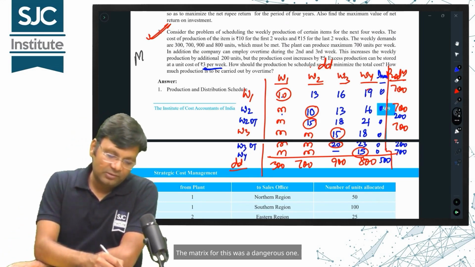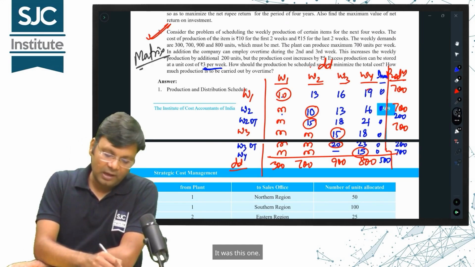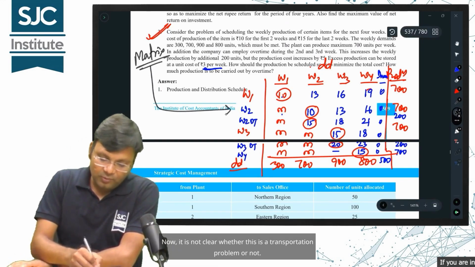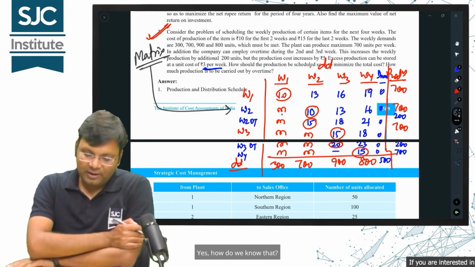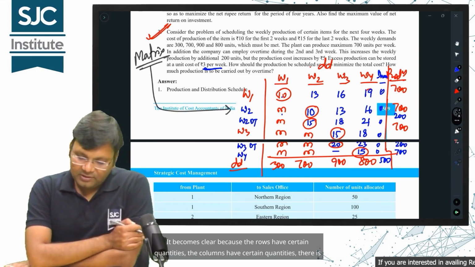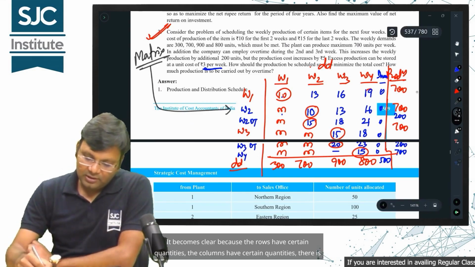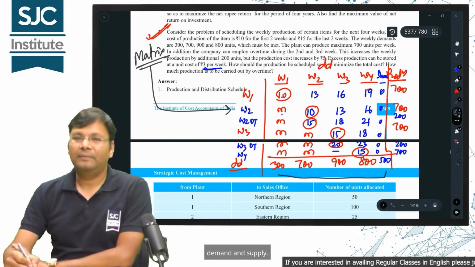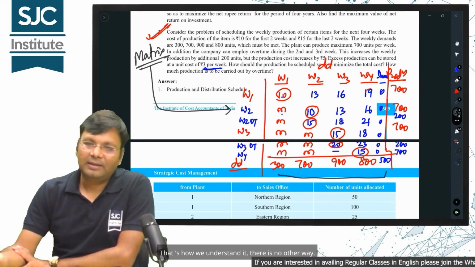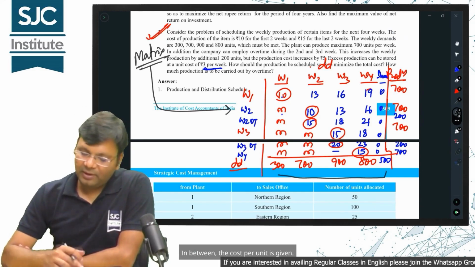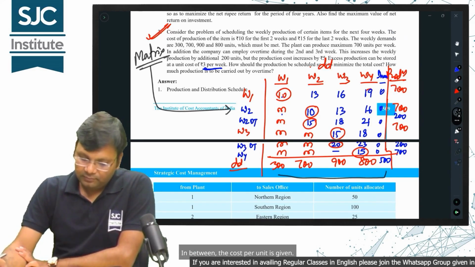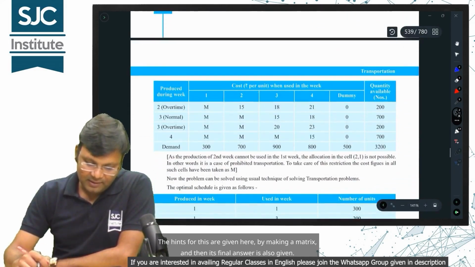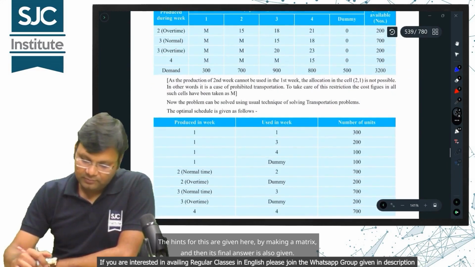The matrix for this was a dangerous one. It was this one. Now, it is not clear whether this is a transportation problem or not. Yes, how do we know that? It becomes clear because the rows have certain quantities, the columns have certain quantities, there is demand and supply. That's how we understand it, there is no other way. In between, the cost per unit is given. The hints for this are given here by making a matrix, and then its final answer is also given.